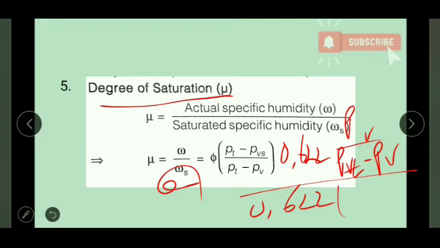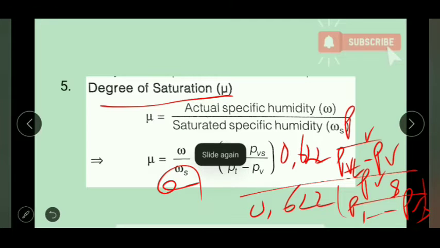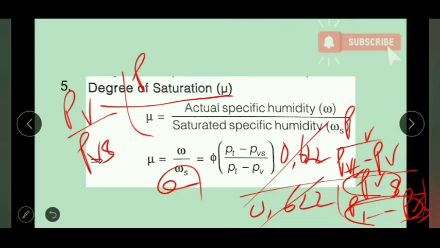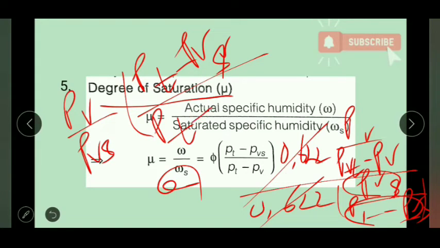So again I can write Pvs divided by Pt minus Pvs. The 0.622 will be cancelled, then this part will be taken into the numerator and this part into the denominator. So I can write Pv by Pvs into Pt minus Pvs divided by Pt minus Pv.